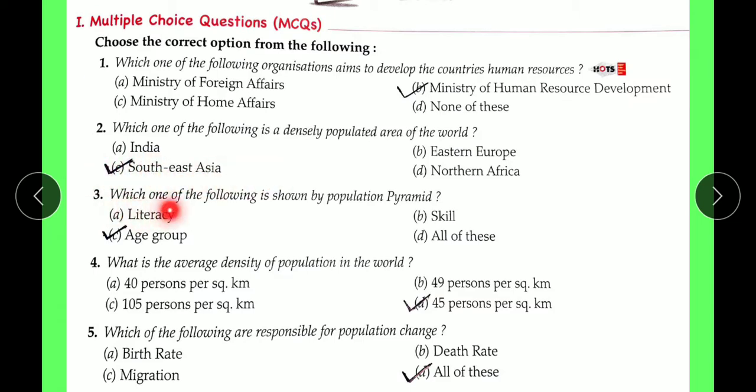Next is, which one of the following is shown by a population pyramid? Option A, literacy. Option B, skill. Option C, age group. Option D, all of these. The right answer is option C, age group.